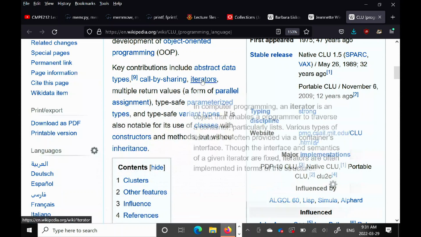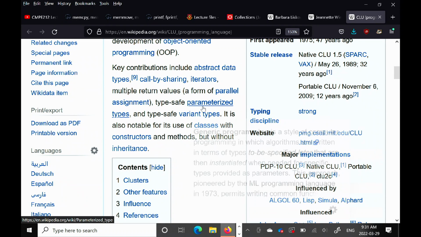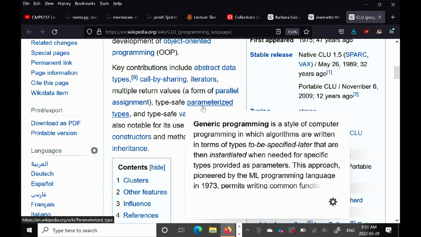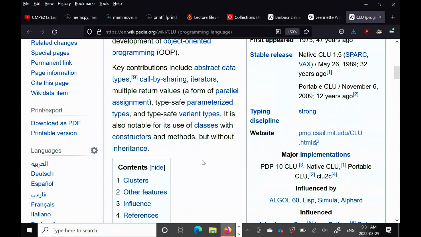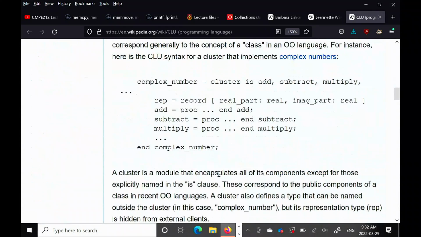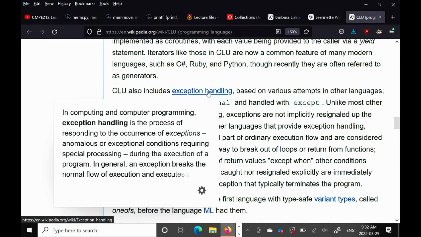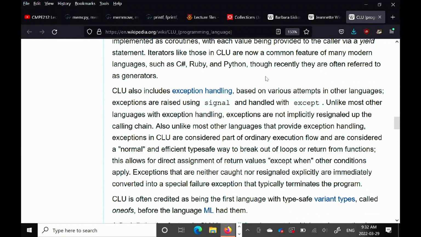Right? Iterators, CLU. Multiple return types. So in Python, when you return a tuple, that idea came from here. Type-safe parameterized values, so that's generics. That's what we're going to start talking about in the next lecture. All came from CLU. It was an early object-oriented programming language, so it had classes and constructors. And also, it popularized the idea of exception handling. So that's like five or six of the main features of the Java language. They all came from this language called CLU, or one of the predecessor languages to CLU.